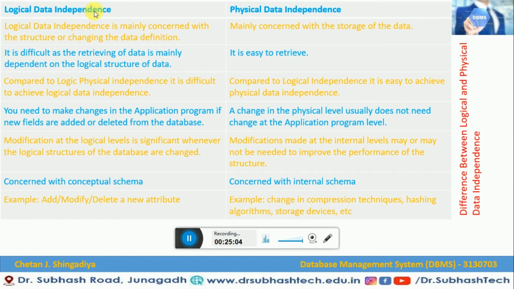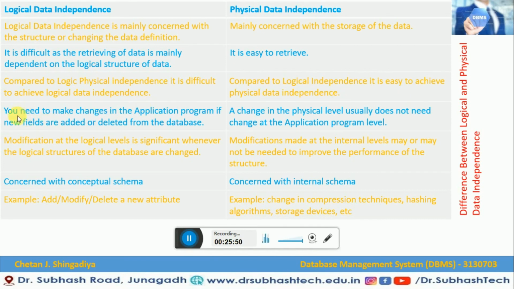In logical data independence, retrieval of data is difficult because it depends on the logical structure of the data, whereas in physical data independence it is easy to retrieve. So achieving logical data independence is more complex than physical data independence. In the case of physical data independence, it is very easy as compared to logical data independence.